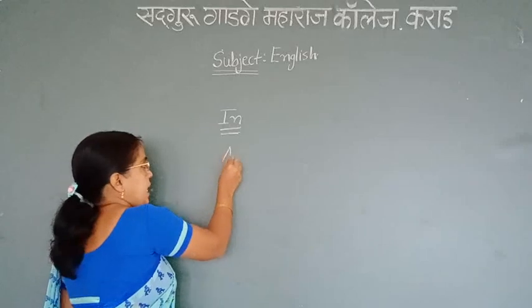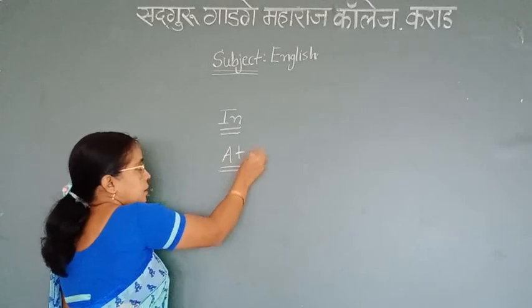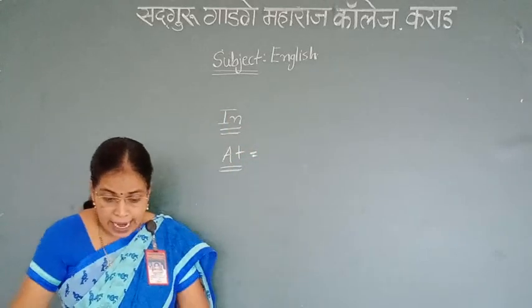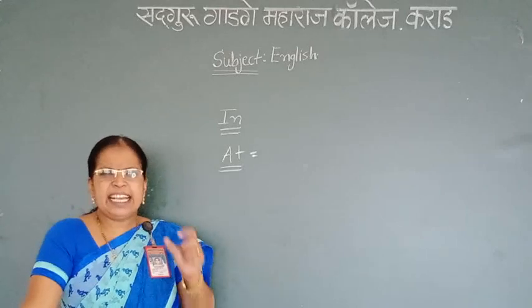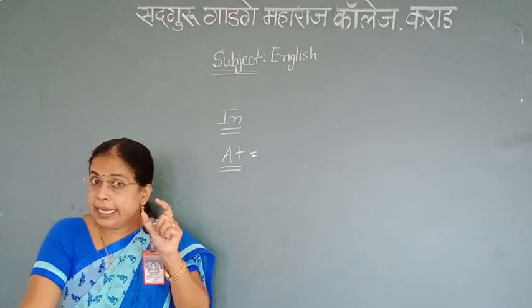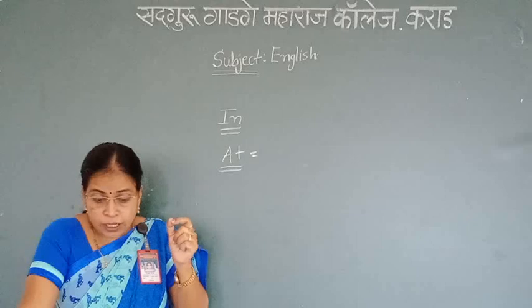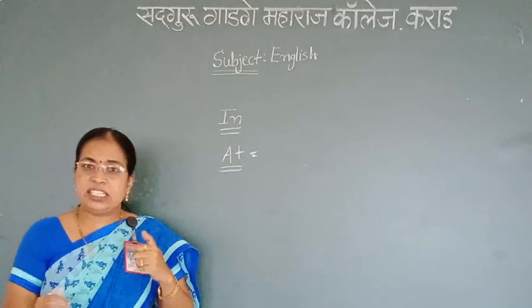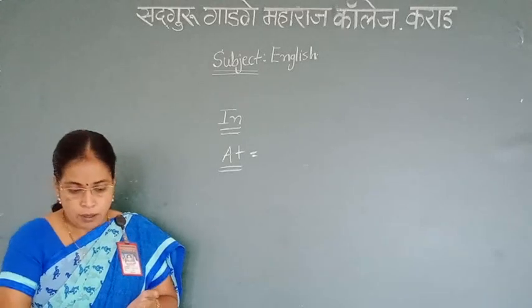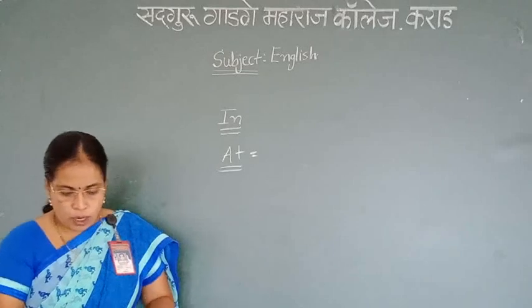Second preposition is at. At indicates an exact place. For example, Umesh is at home. He is at the door.